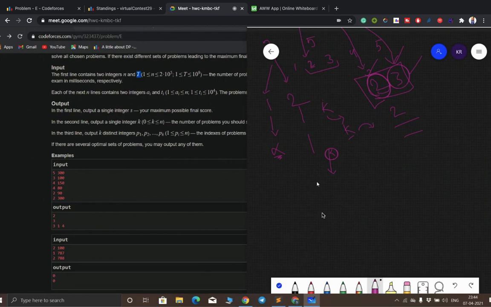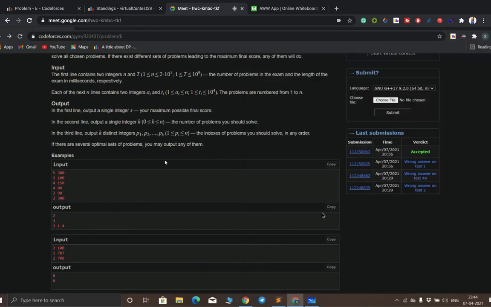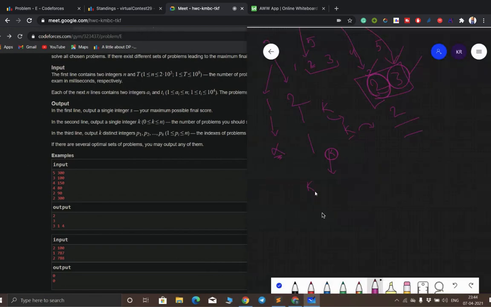I get that we will iterate over all the possible values of k, and choose only the values of a_i which are greater than or equal to k, and whose sum of times is less than the given total time. Then we will push all those values in the array and print them. But I'm stuck on how to find k. If I iterate over all the possible values, then I guess I will get TLE.